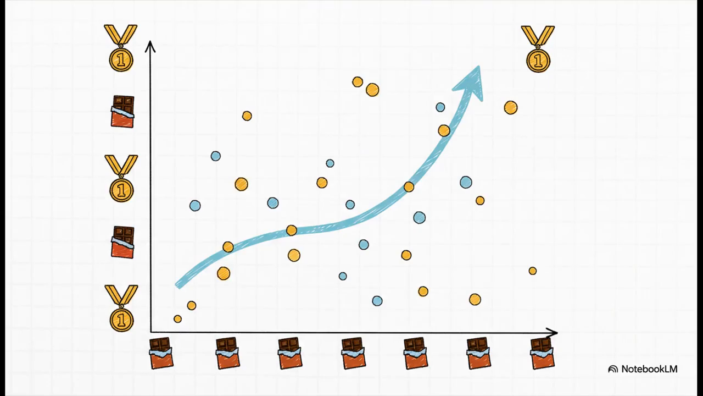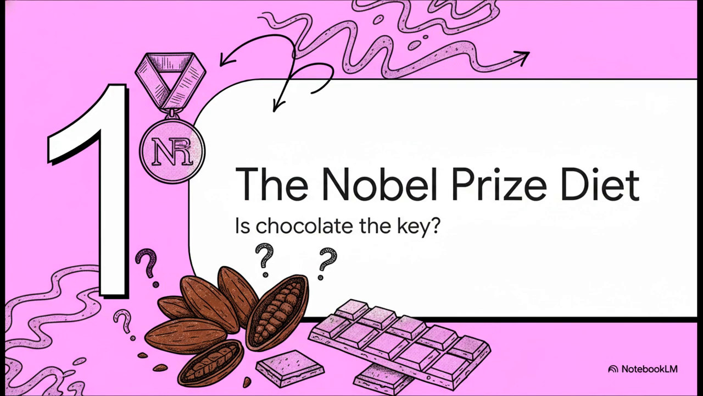Okay, get this. It's a fact. If you look at the data, there is a clear, statistically significant connection. The more chocolate a country eats per person, the more Nobel Prizes it wins. So, what's the deal? Is the secret to genius really just eating more chocolate? Let's find out.